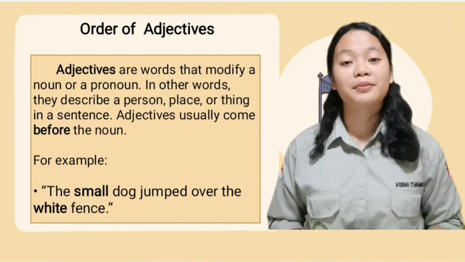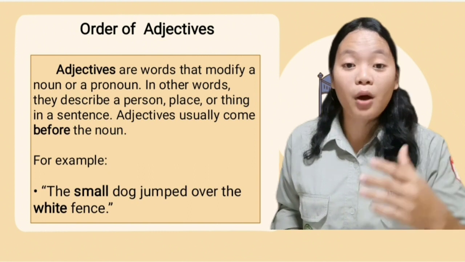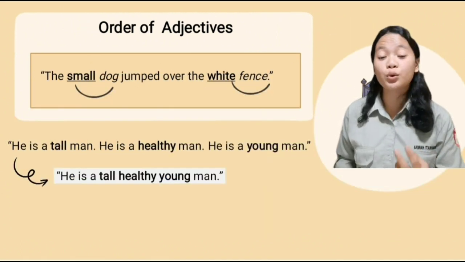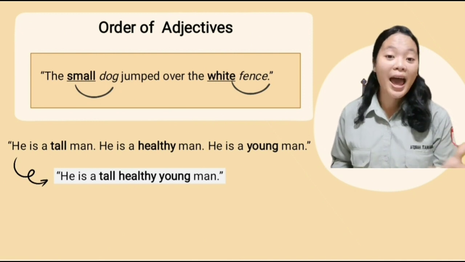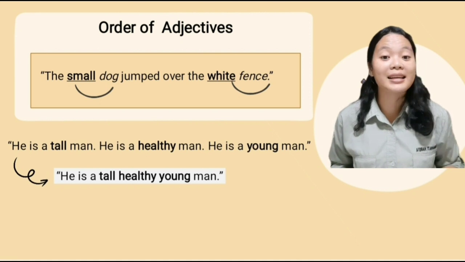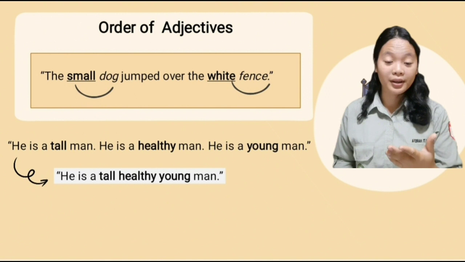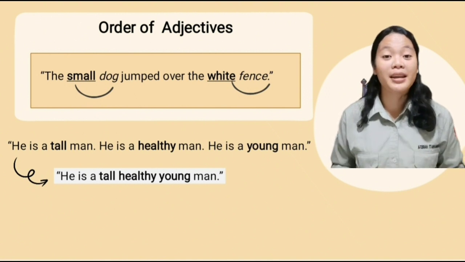Adjectives usually come before the noun. For example, the small dog jumped over the white fence. In the sentence, there are two adjectives, namely small and white. Small is an adjective that describes the noun dog, and white is an adjective that describes the noun fence.